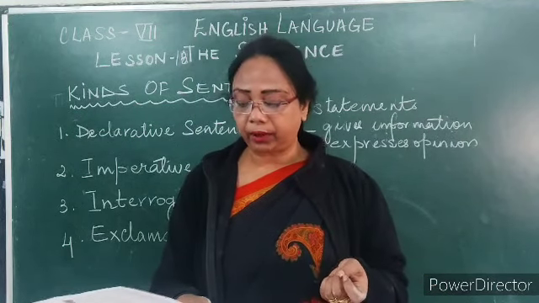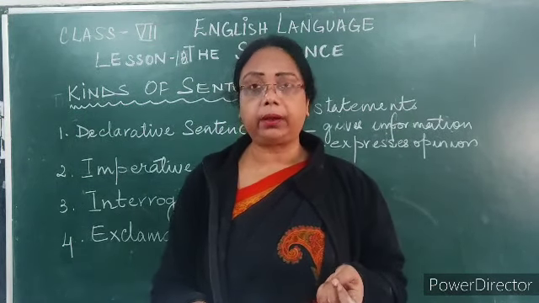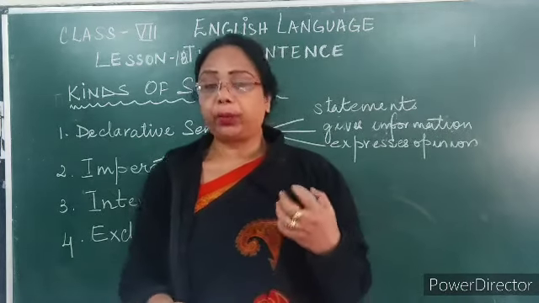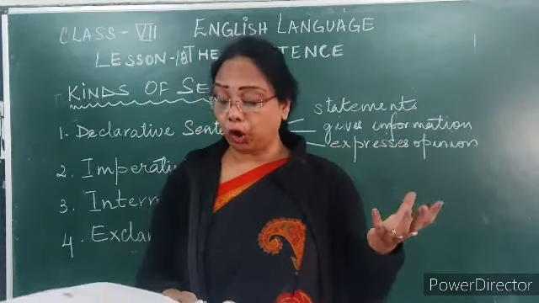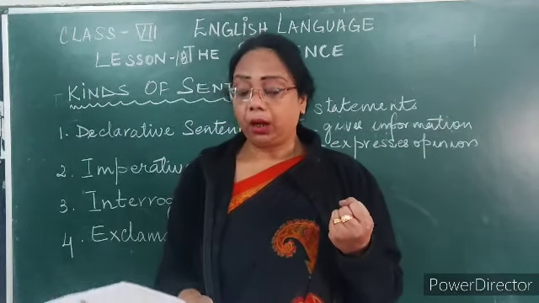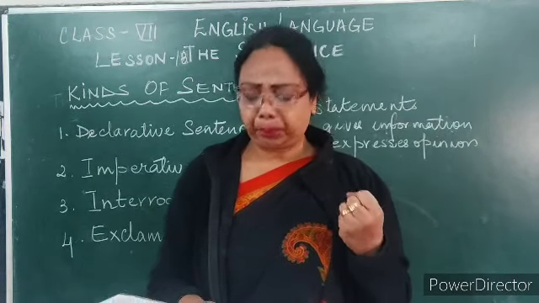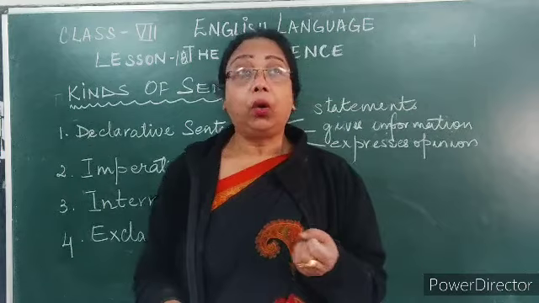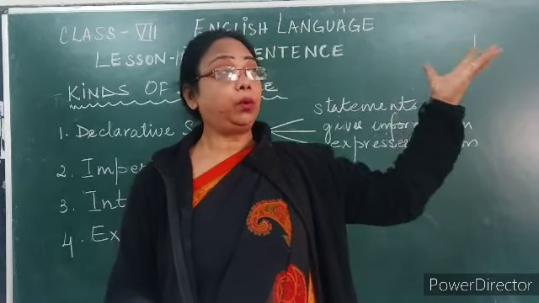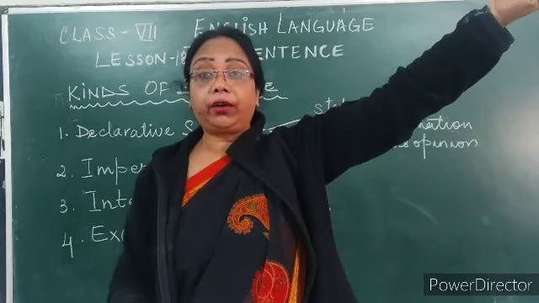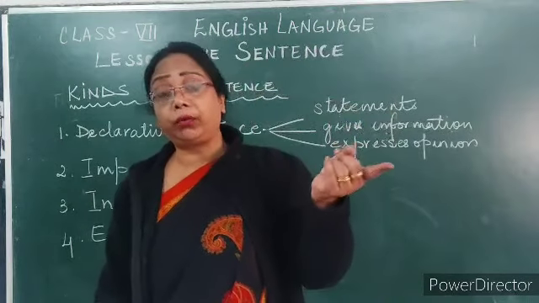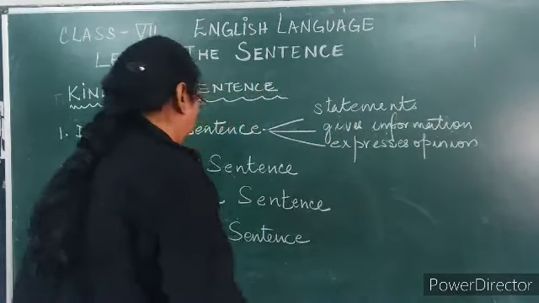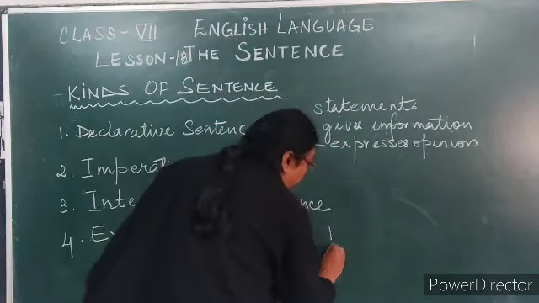Next is the exclamatory sentence. When a sentence is expressing surprise, joy, pain, anger, pity. So they say, what a beautiful rainbow! Look, what a beautiful rainbow! So you end with what? Exclamation mark.